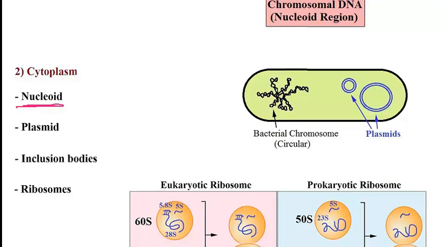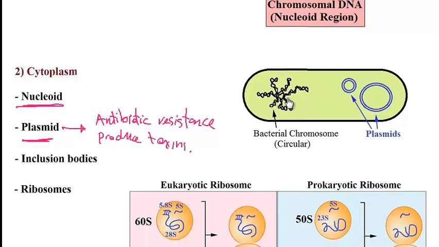Then bacterial cells could also have plasmids in their cytoplasm. Basically, plasmids, like shown here, are small DNA structures that are circular and are separate from the actual genomic material of the bacteria. The function of these plasmids is usually to provide antibiotic resistance. They can produce different toxins, and they could also help with synthesis of different proteins or enzymes that help with the survival of the prokaryotic cells.